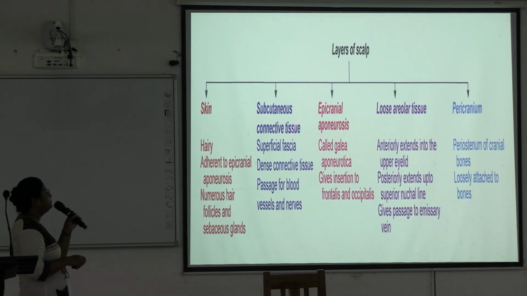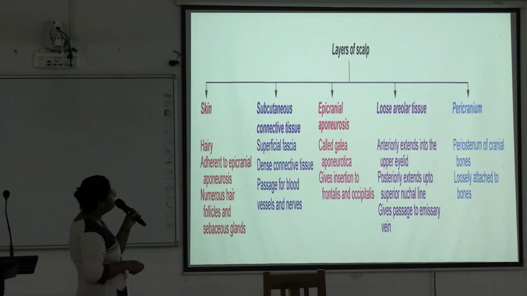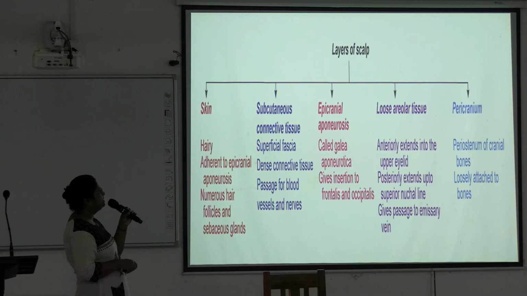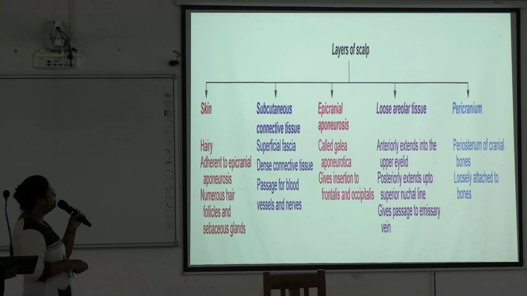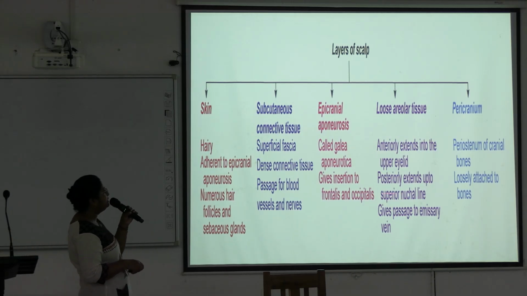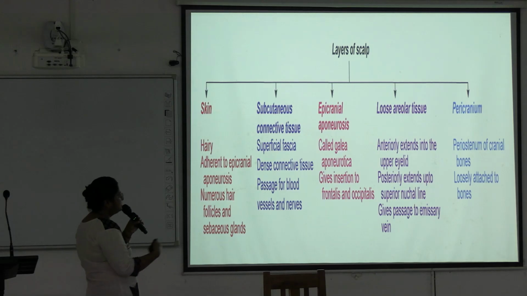Next is epicranial aponeurosis, also called galea aponeurotica, and it gives insertion to the frontalis and occipitalis muscles. Next is loose areolar tissue, anteriorly it extends into the upper eyelid and posteriorly up to the superior nuchal line, and it gives passage to the emissary veins. After that, pericranium, it is the periosteum of the cranial bones and loosely attached to the bones. So these are the 5 layers. We'll discuss in detail next.